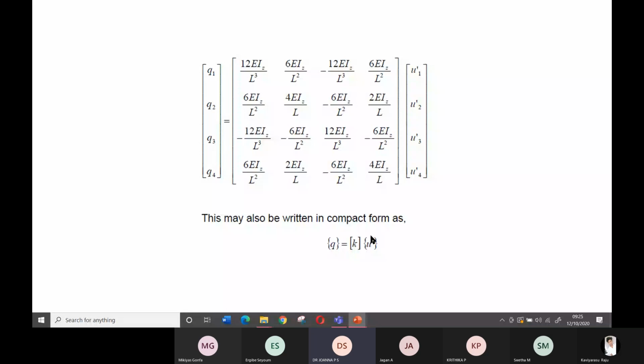And displacement is in the positive direction, or towards left or right, or up or down. So it has a direction, so it's a vector quantity. A vector quantity I'll put in the curly bracket, and a scalar quantity, which has no direction, I'll put in the square bracket. In your exam also you have to be careful about these brackets. So there is a relation between the external force and how much it is getting displaced.